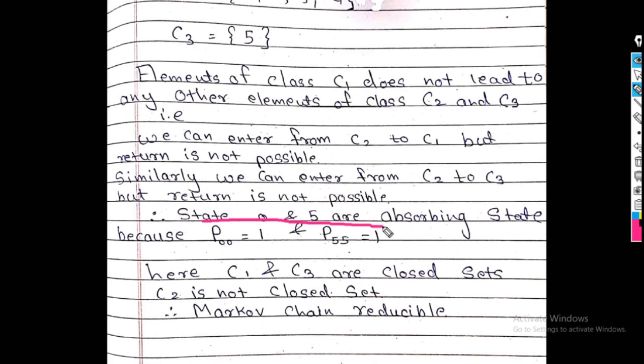Again, one statement is important. States 0 and 5 are what? Absorbing states. Why? See here, P00 is 1 and P55 is 1. If I find P00 raised to n, that is also 1, and P55 raised to n, that is also 1. Therefore, it is called an absorbing state.